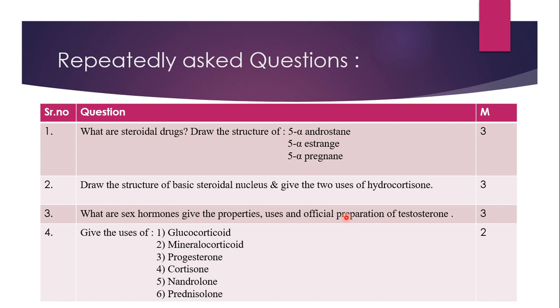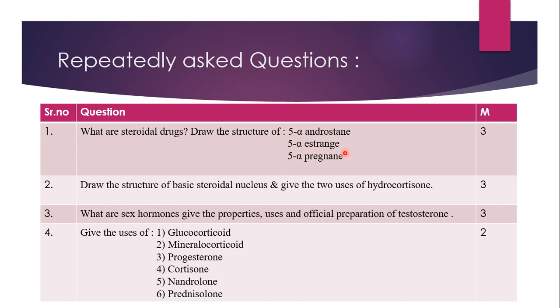These are the 3 basic nuclei from which steroidal drugs are derived. Androstane has 19 carbons, estrane has 18 carbons and pregnane has 21 carbons.